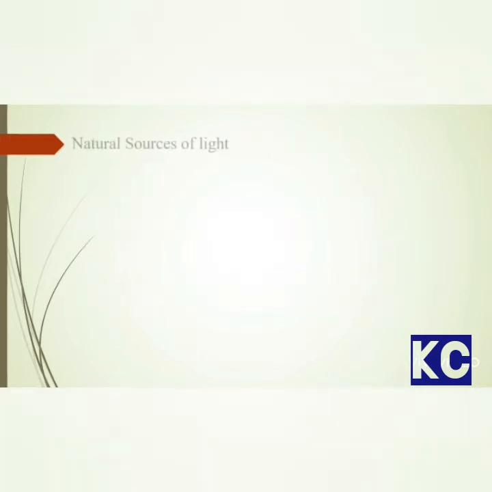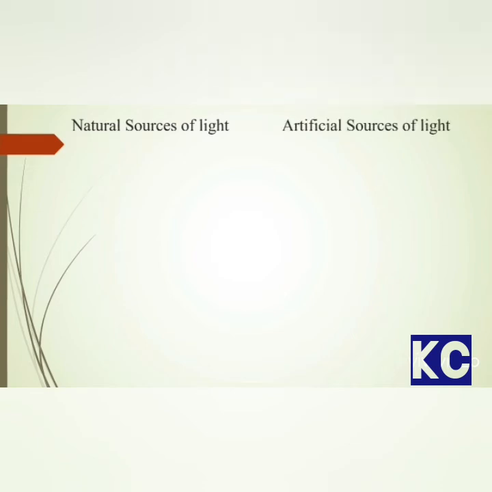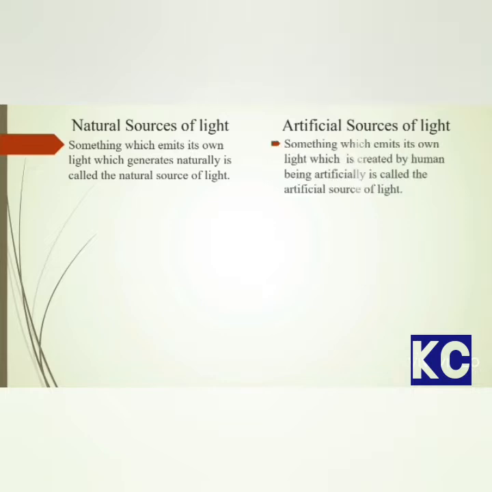Let's compare both the sources of light side by side. Firstly, natural source of light. Natural sources of light are any object or organism which emits its own light, which is generated naturally, whereas the artificial source of light emits its own energy, which is created by human beings artificially. Both the sources of light have their own light, but the natural source of light is created naturally, whereas the artificial source of light is created by a human being.